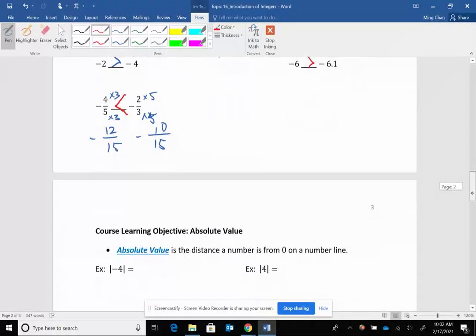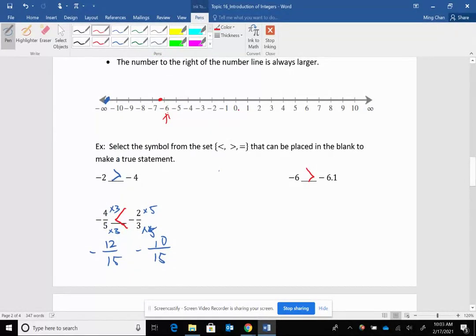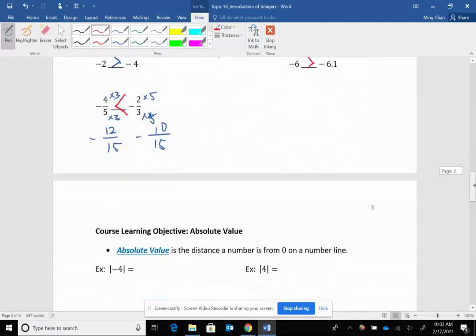All right. Let's quickly talk about absolute value. What is an absolute value? Absolute value is referring to the distance a number is from 0 on the number line. Now on the number line, all the numbers to the left side of the 0 are negative. I do agree with that. But if I ask you, how far is -4 to 0? Or how far is 0 to -4? What would you say? You would say 4 places.